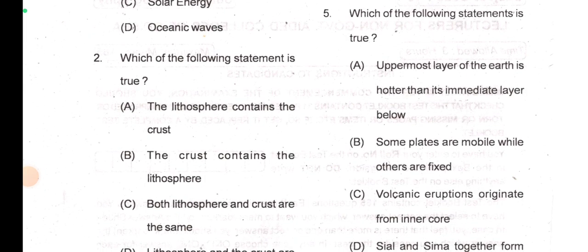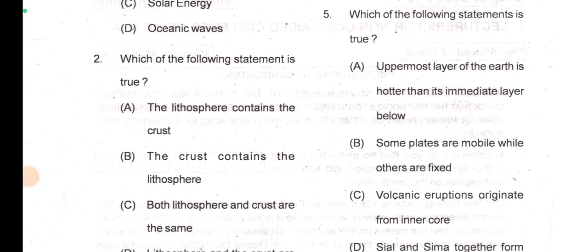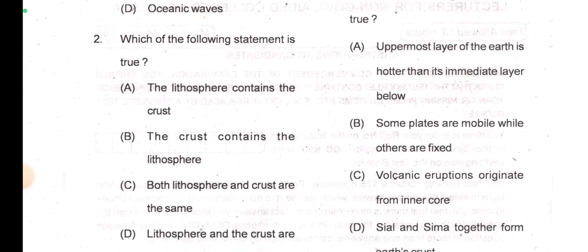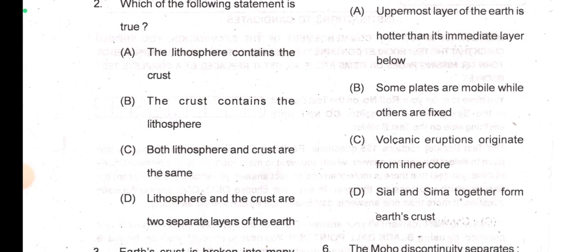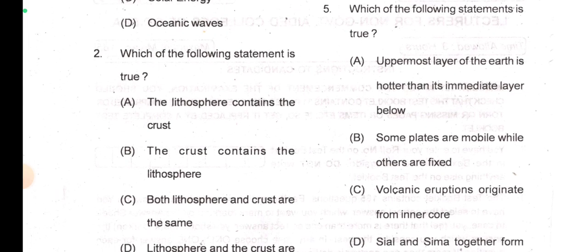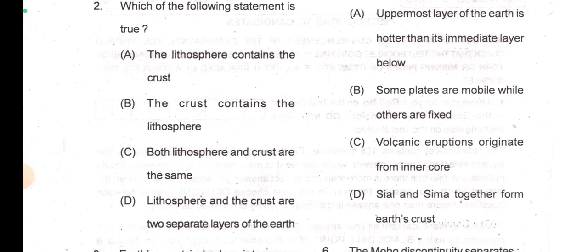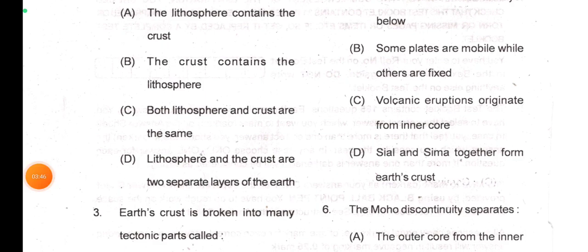Next question: which of the following statements is true? Uppermost layer of the earth is hotter than its intermediate layer below. No. Some plates are mobile while others are fixed. No. Volcanic eruptions originate from the inner core. No. Sial and Sima together form Earth's crust. I think this is the correct statement, so option D.